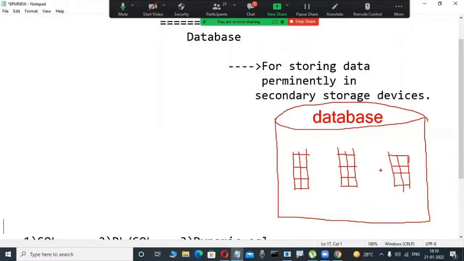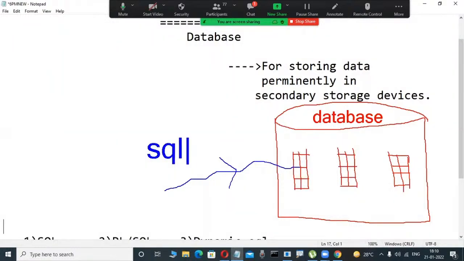That's why a structured collection of data is stored here, and we work with this data using SQL, structured query language. Yesterday, up to this point, I told you.